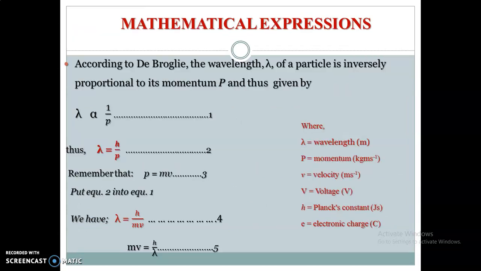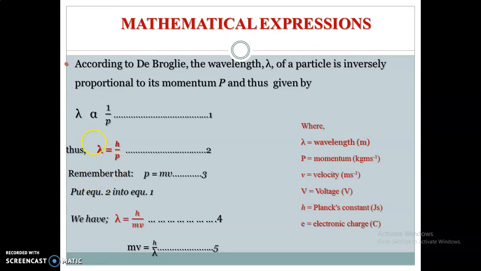Mathematical expressions. Now, according to de Broglie, the wavelength of a particle is inversely proportional to the momentum. We understand what we mean by saying that wavelength is inversely proportional to momentum, which means that whatever happens to the wavelength has an effect on the momentum. Now, looking at equation 1 here, you see that wavelength is inversely proportional to momentum, P stands for momentum. Now if we look at this, you remember that once you remove sign of proportionality, a constant comes in. That is where we now have h, which stands for Planck's constant. So we have lambda equals h over p.